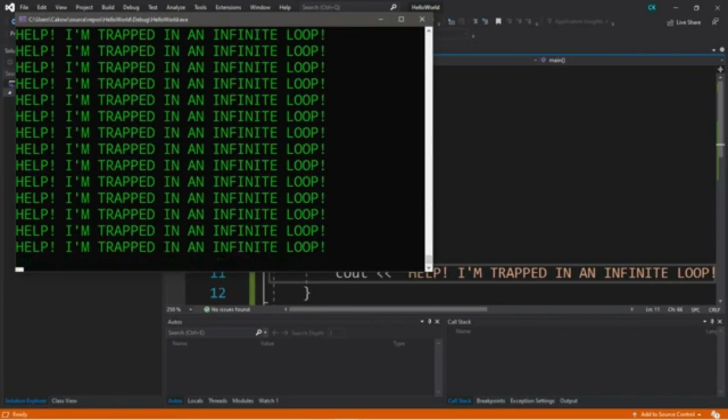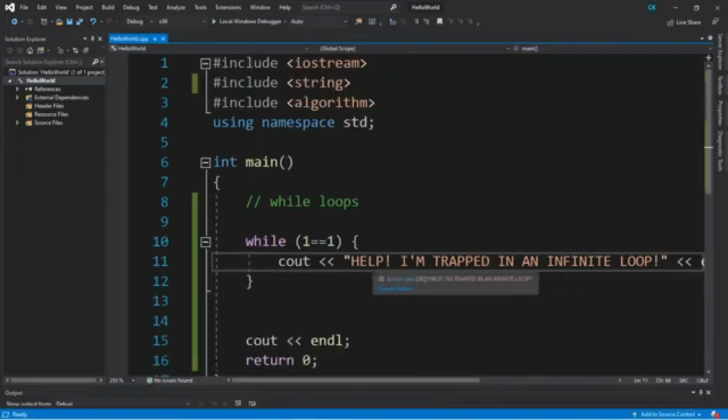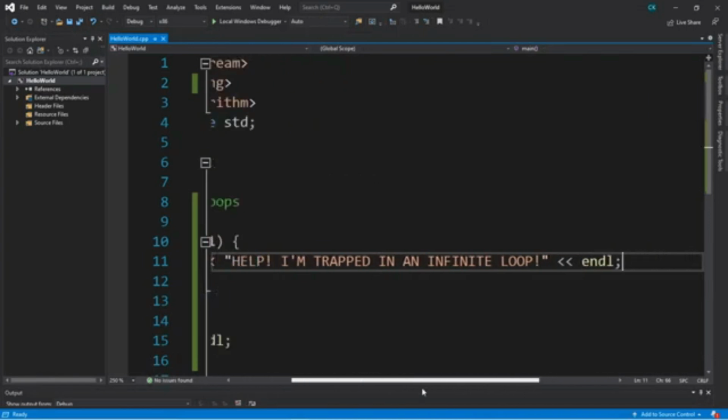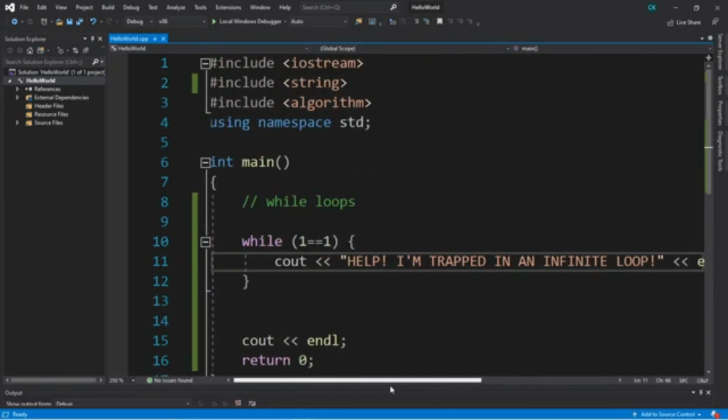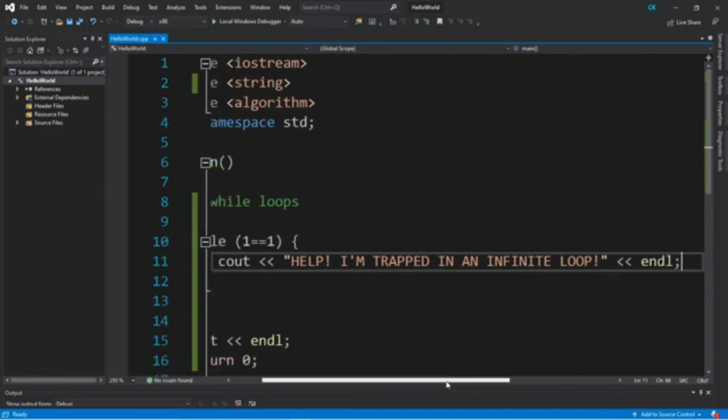All right, as you can see, it's just repeating this code that we have within the while loop over and over and over again, and it's not stopping because we don't have any way to exit this while loop. So it's important to add a way to exit your while loop so you can continue on with the rest of the program. As fun as this is, it's not practical.